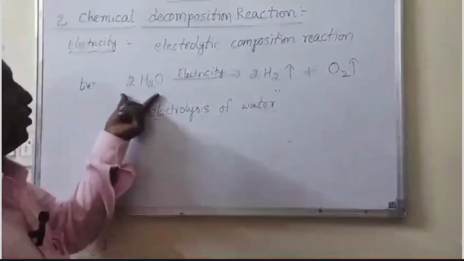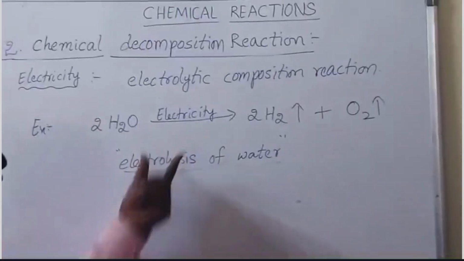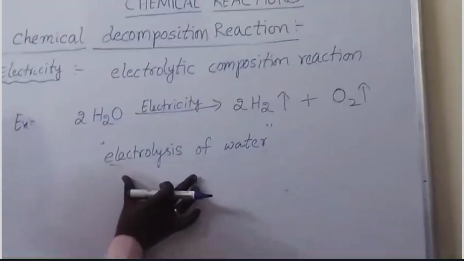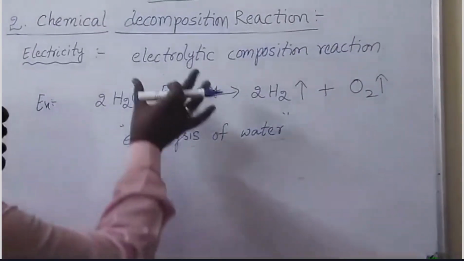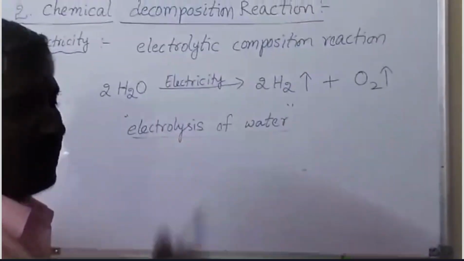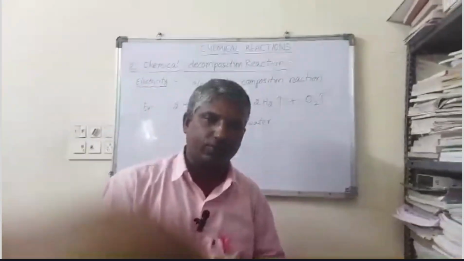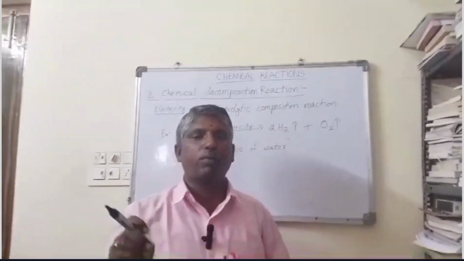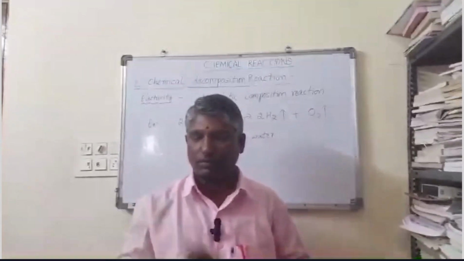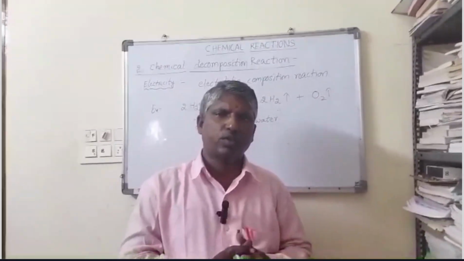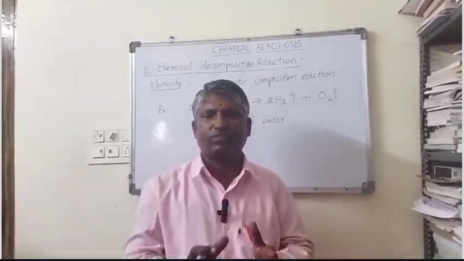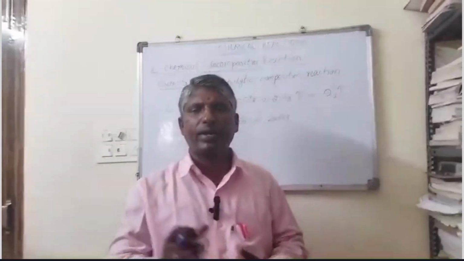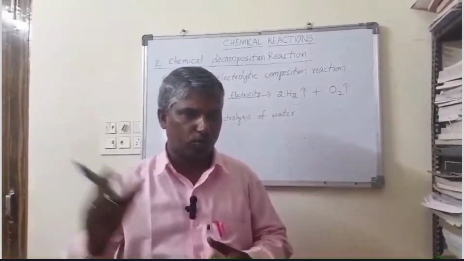Look at the equation side. 2H2O gives rise to 2H2 plus O2 with the use of electricity. This is a simple example of an electrolytic decomposition reaction. And one more simple identification: in this reaction, the hydrogen and oxygen forming ratio is 2:1. And one more example. What is the identification test for hydrogen? Hydrogen gas can put off burning materials with a pop sound.